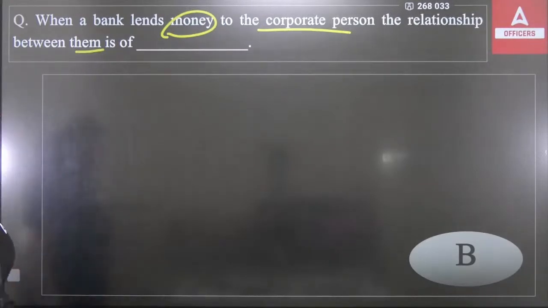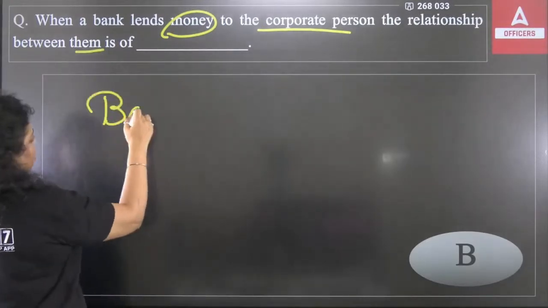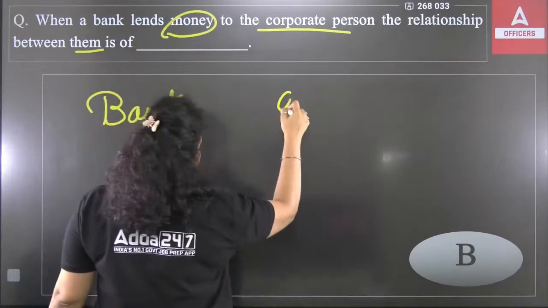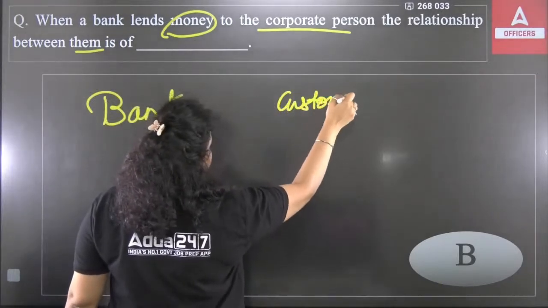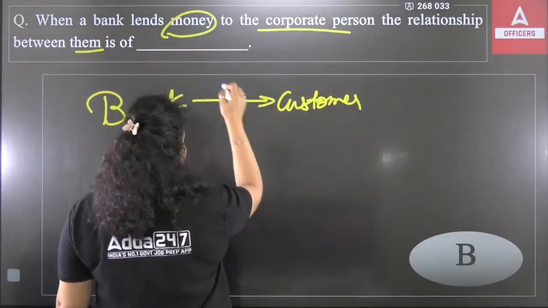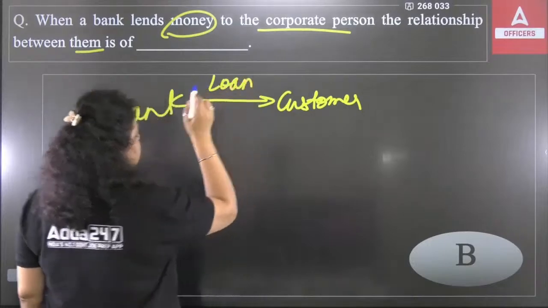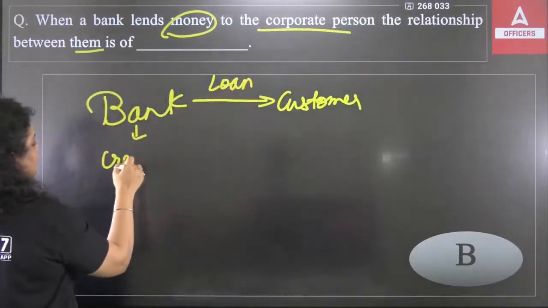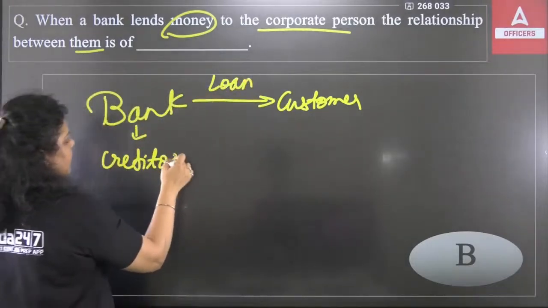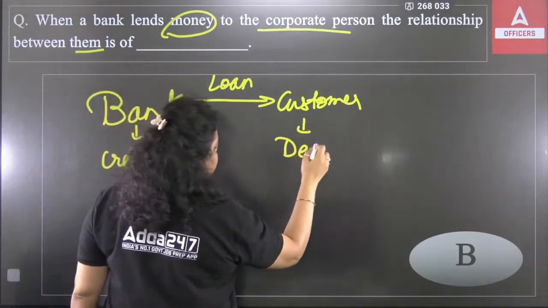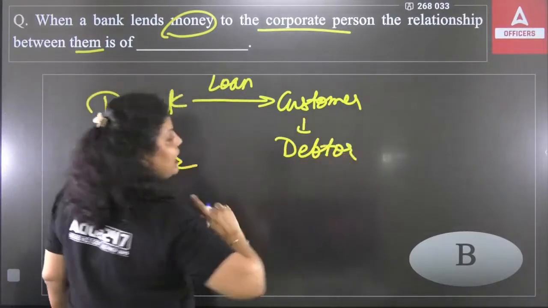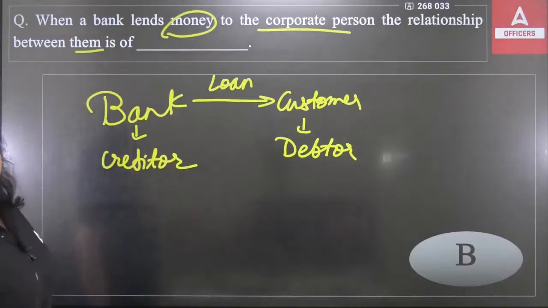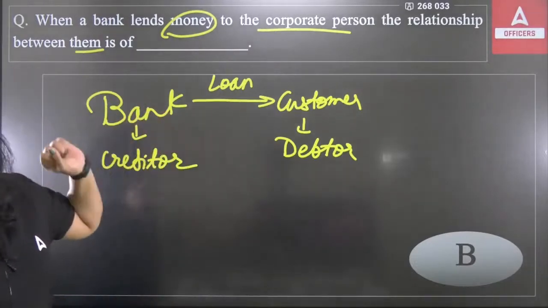Next question is talking about when a bank lends money to a corporate person, the relationship between them is known as what? We have a bank and we have a customer. If the bank gives a loan to the customer, in that situation, bank is what? Bank is a creditor. And who is the customer? Customer is a debtor. Okay, because bank is giving a loan, bank is providing you a credit. So bank is a creditor and you are a debtor.